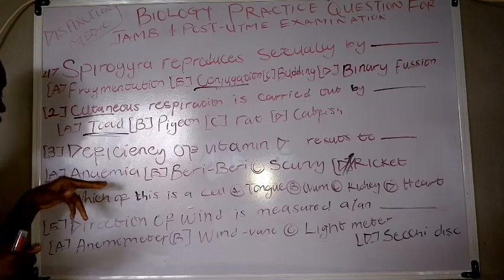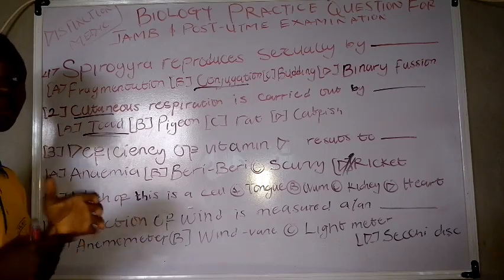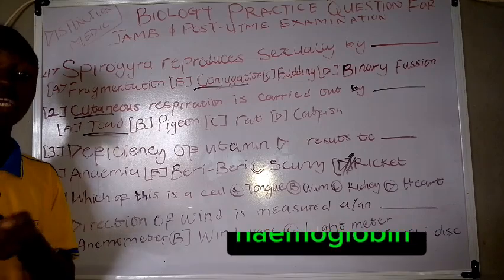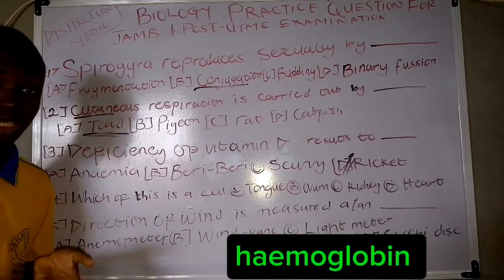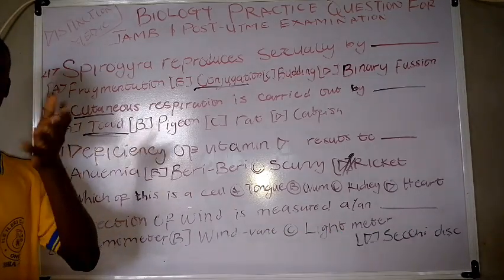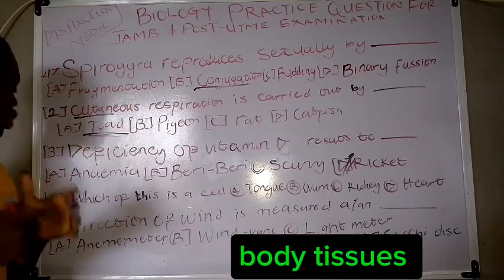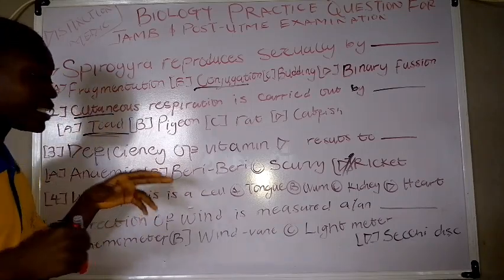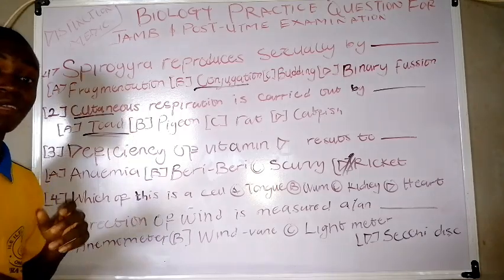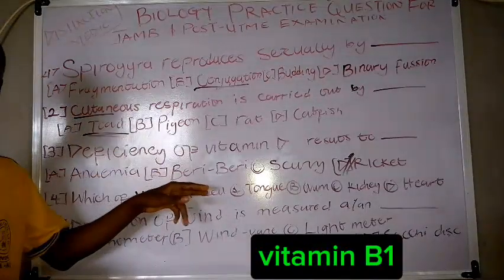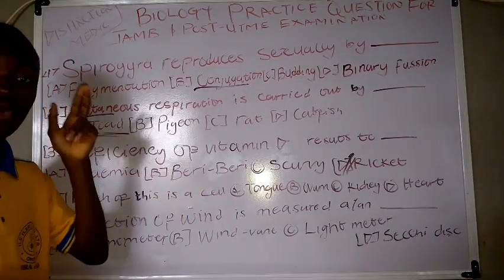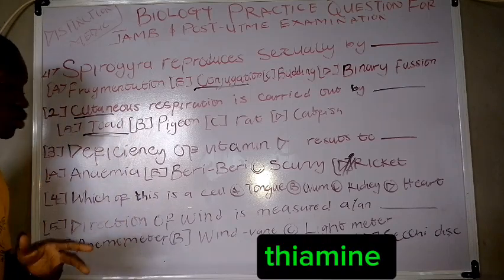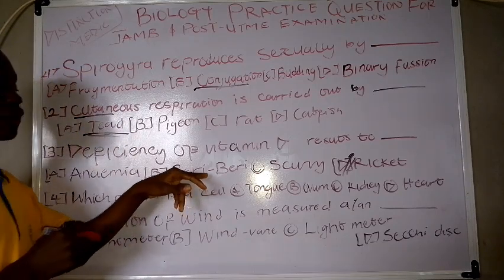Anemia is simply a condition whereby there are not enough red blood cells or hemoglobin to transport oxygen to the body tissues. Beriberi is from the deficiency of vitamin B1, also known as thiamine.